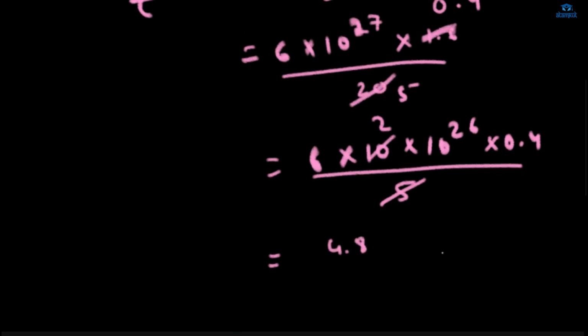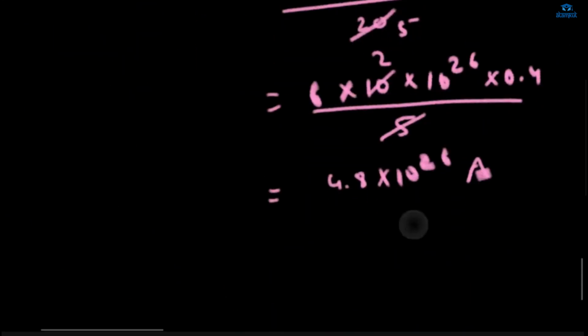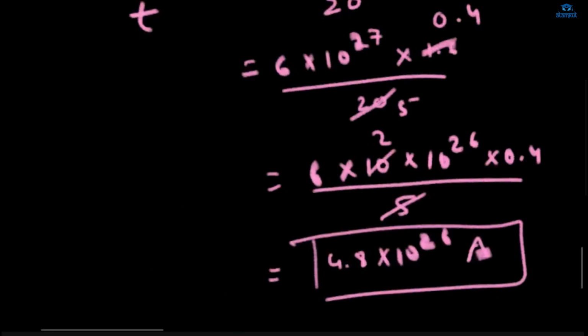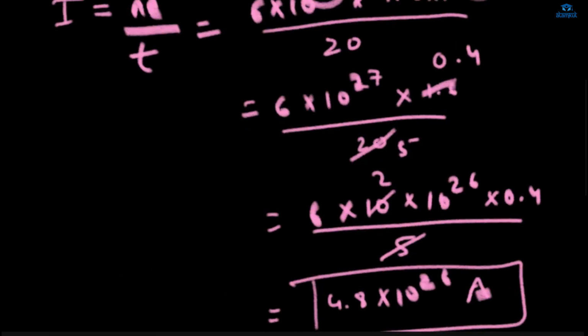How much will it be? I did it, ma'am, and I got 0.8 into 10 to the power 26. What unit? Amperes. Amperes. Okay, because it's about I, so we'll use amp. So it will be okay. 4.8 into 10 power 26.